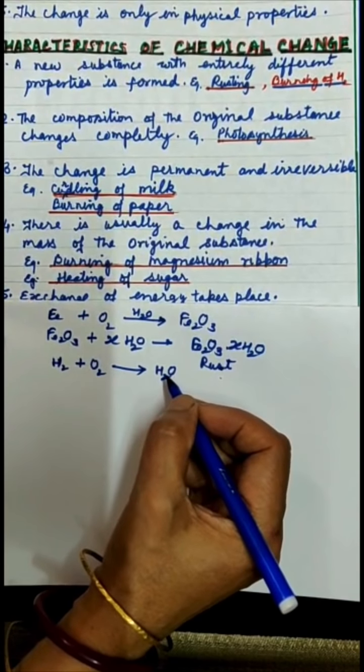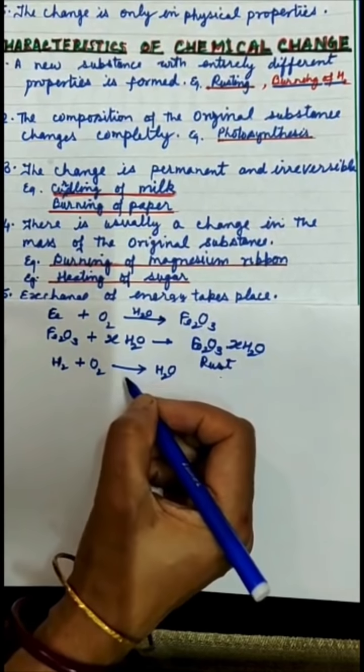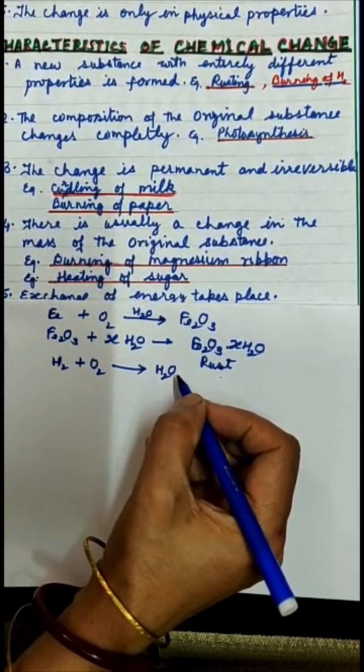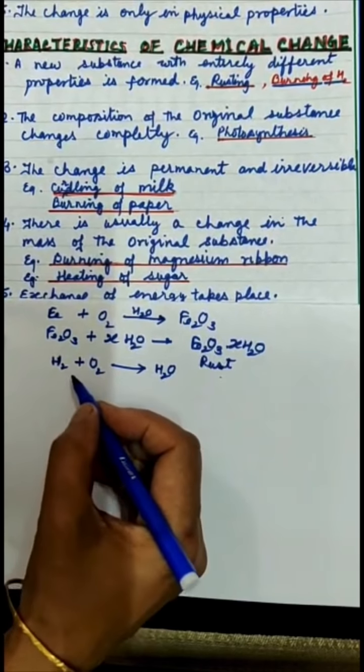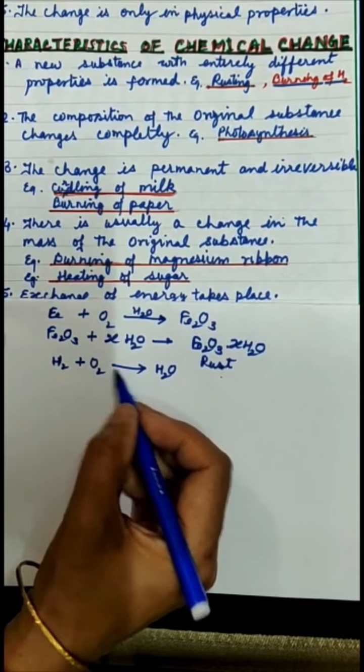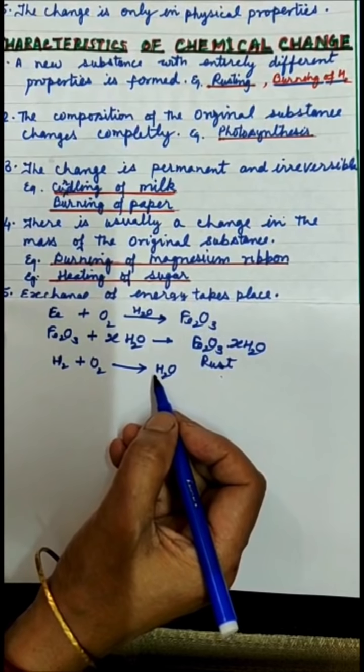A liquid that neither burns nor supports combustion like oxygen. So a new substance, water, with an entirely different set of properties than the reactants, hydrogen and oxygen, is produced. That's why it is an example of chemical change.